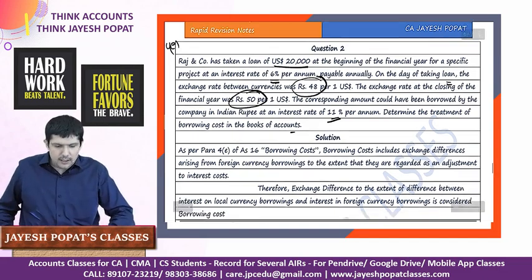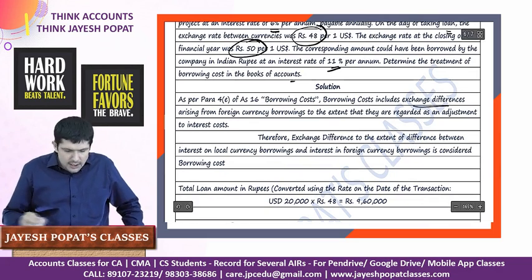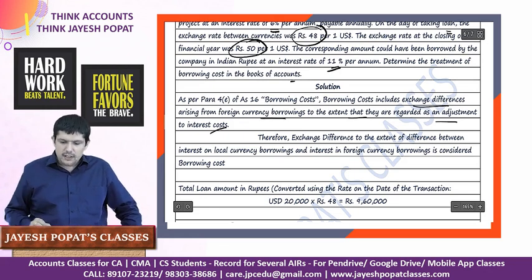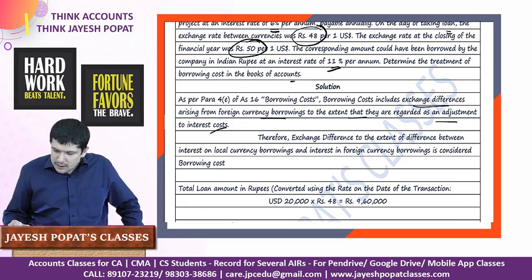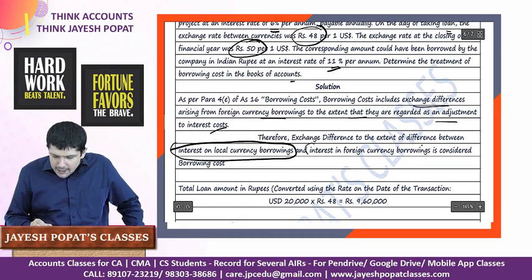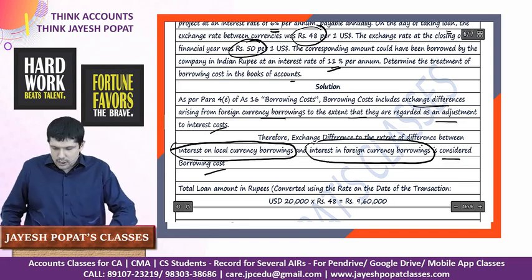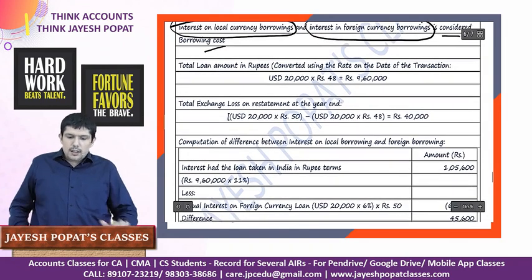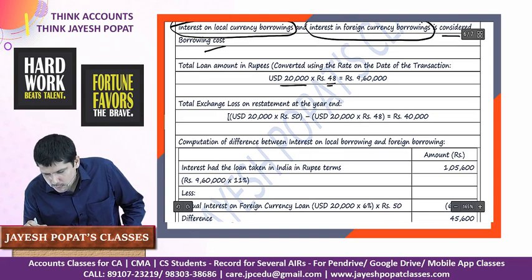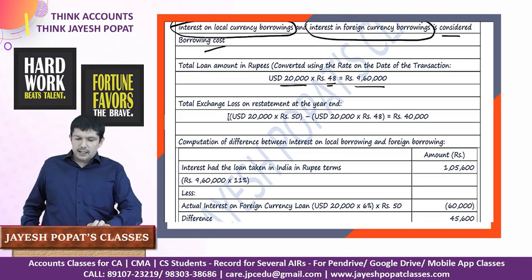So first we'll state the related para from the standard. Borrowing cost includes exchange differences arising from foreign currency borrowing to the extent they are regarded as an adjustment to interest cost. Therefore, the exchange difference, to the extent of the difference between interest on local currency borrowing and interest on foreign currency borrowing, is to be treated as your borrowing cost. So let's look at the solution. The total loan which was taken was $20,000. The rate at which the loan was taken was 48 per dollar. So 9,60,000 is the total amount of loan which we have taken in INR terms.